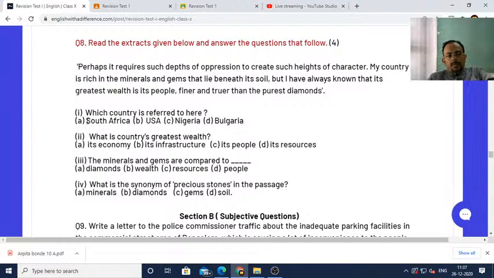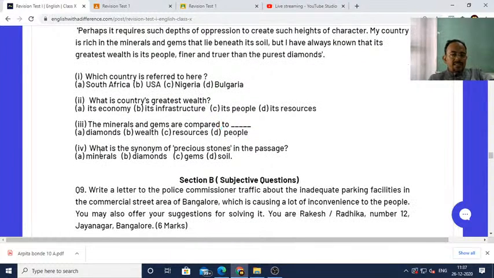It is South Africa, which is referred to here. Then what is the country's greatest wealth? People. People are the greatest wealth of a country. Always remember. Then minerals and gems are compared to people. Then what is the synonym of precious stone? Gems here.